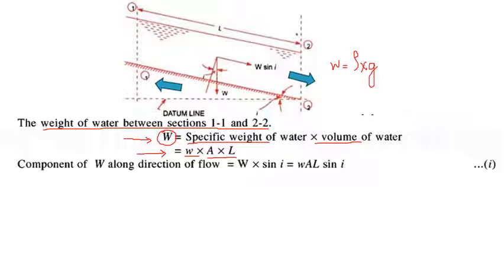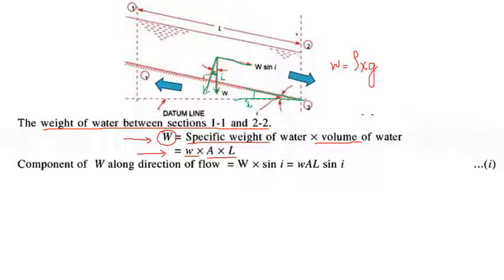So this weight W is acting here at this point. This is the horizontal, and this is the bed of the channel. This angle is i, which we have mentioned before. Angle i is the slope of the bed. If this angle is i, again this angle is also i. So the weight of the water W can be resolved into two components.